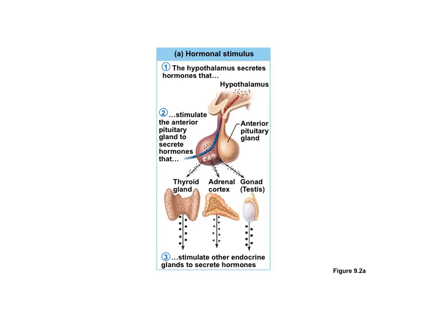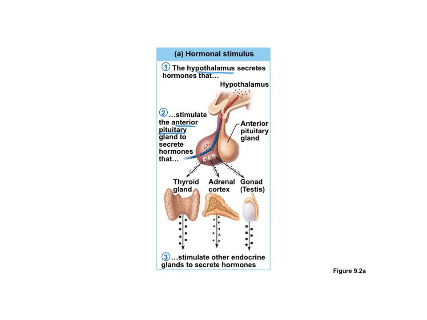Here you can see, for example, the hypothalamus secretes a hormone, and that stimulates the anterior pituitary gland, which releases a separate hormone, and that can act on the thyroid gland, the adrenal cortex, or the testes, for example, and those can stimulate other endocrine glands to secrete hormones. So many times, one endocrine gland can act on one or more other endocrine glands.